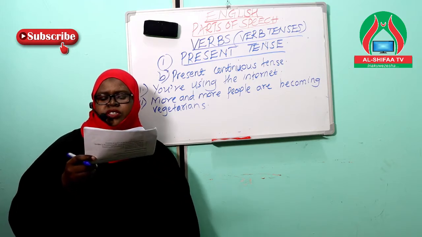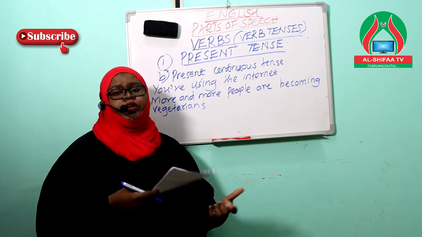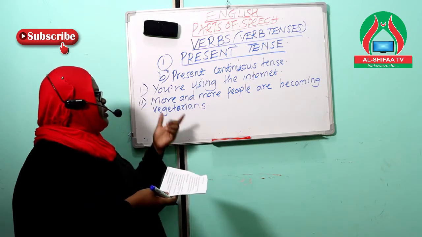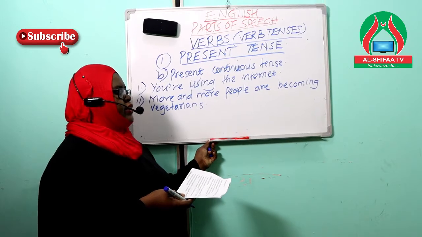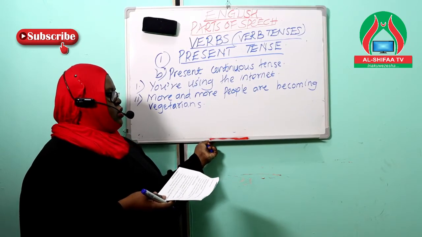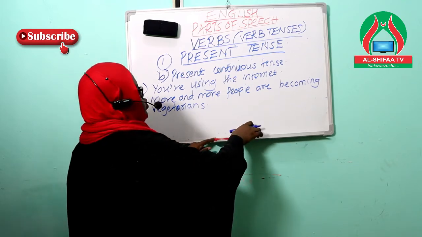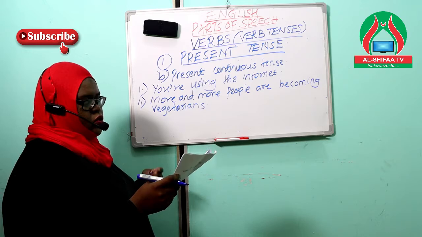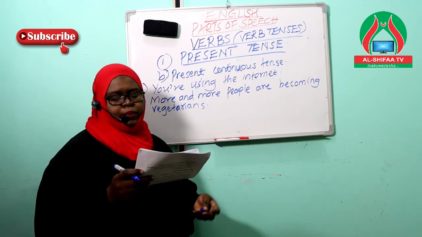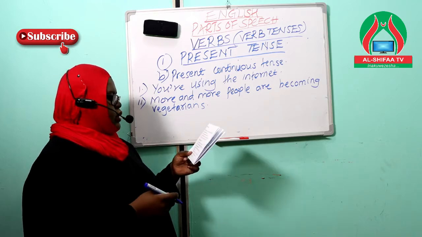Now, this kind of sentence is showing us an action that has been going on for a period of time, or a trend. Maybe in the past, people were not so much into using vegetables, but maybe because of health factors, they have to use vegetables. So that is why more and more people are becoming vegetarians. This example shows us a trend.